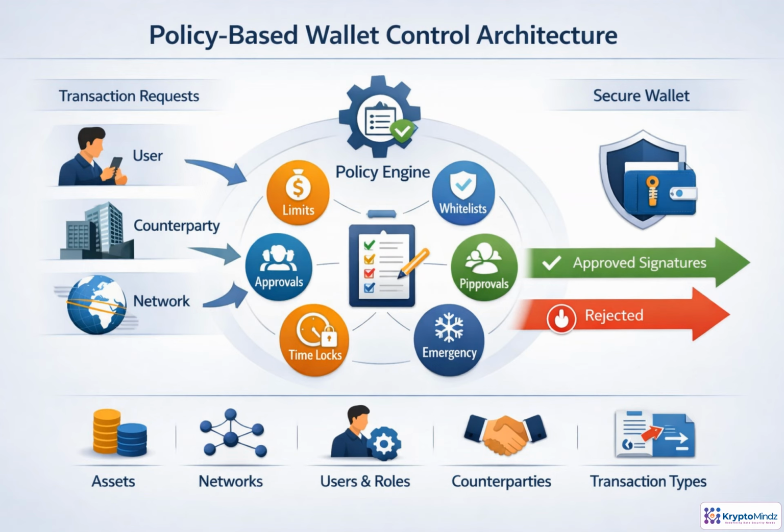Policy-based control adds a decision layer between a transaction request and the wallet's signing keys. The engine checks the initiator, asset, network, counterparty, transaction type, limits, approvals, whitelists, time locks, and compliance rules. Then it makes the decision: approve for signing or reject before risk reaches custody. Because policies are configurable, versioned, and auditable, teams get consistent enforcement instead of ad hoc human judgment.